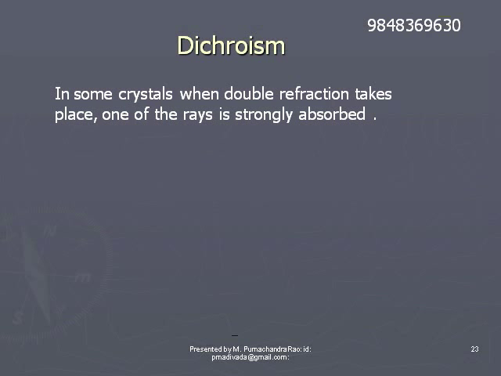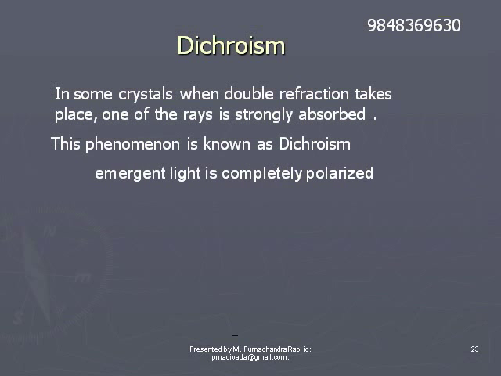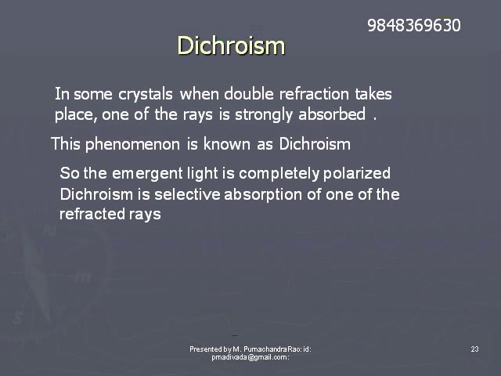Polarizer. In some crystals, after double refraction, one of the rays is absorbed strongly, and the phenomenon is known as dichroism. When double refraction takes place in a crystalline substance, one of the rays, ordinary or extraordinary, is strongly absorbed.